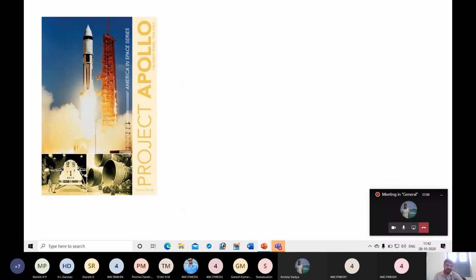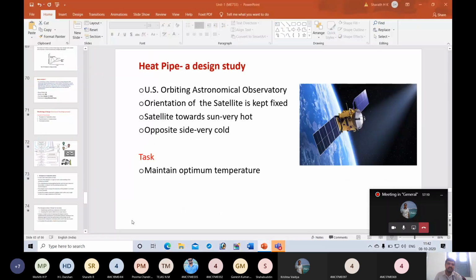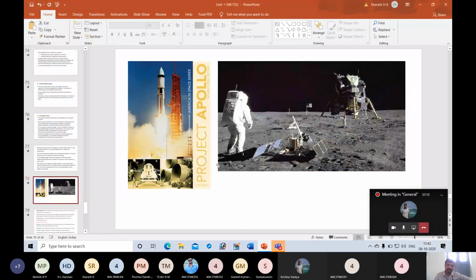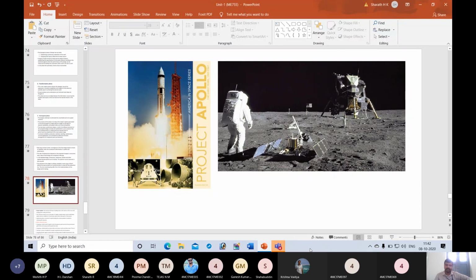So I will continue in the next class. There is another case study in order to understand this morphology of design. So that I will continue in the next class.